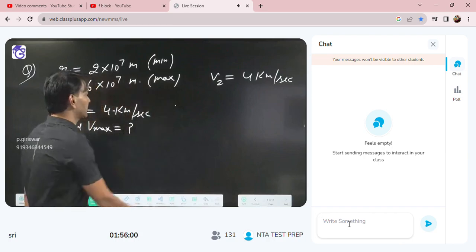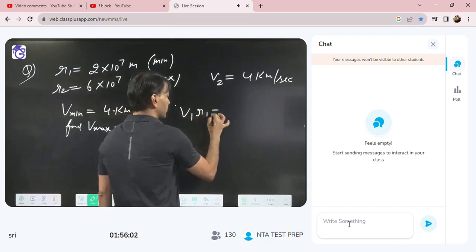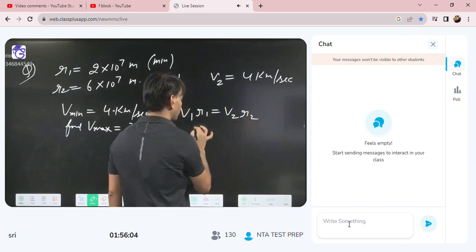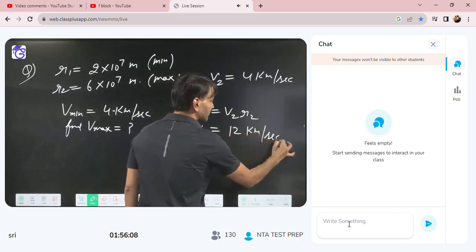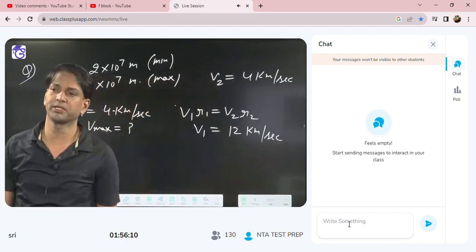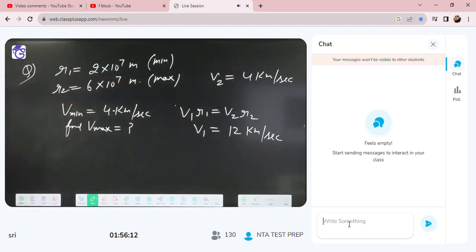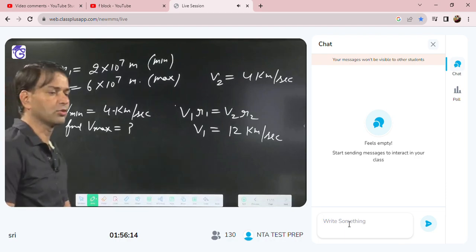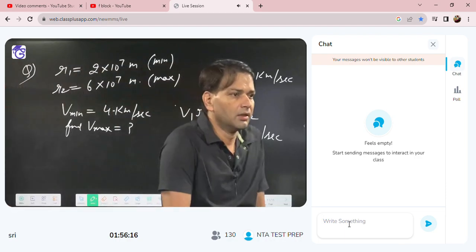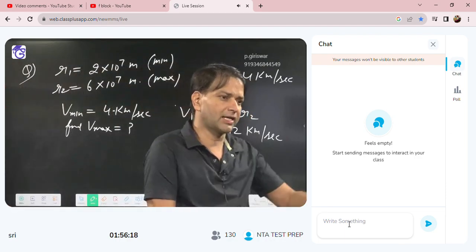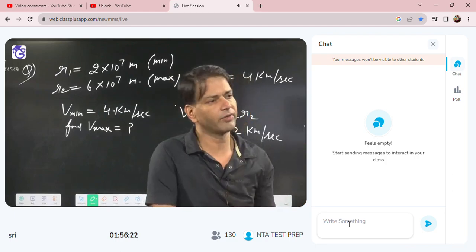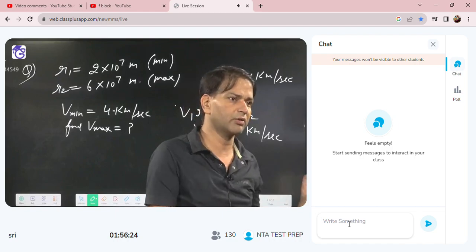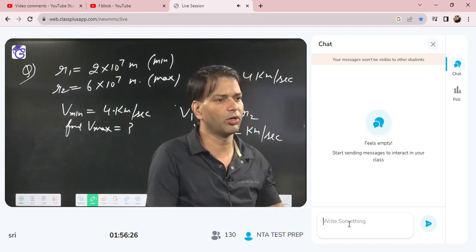Now I will apply the relation V1 R1 is equal to V2 R2. From this, what V1 will you get? 12 km/s. So the maximum velocity you will get is 12 km/s. Understood or not? Otherwise, directly they will say at this distance with this velocity, at this distance what is the velocity? Then V1 R1 is equal to V2 R2. If they have given minimum and maximum, then you have to go according to that. Okay.